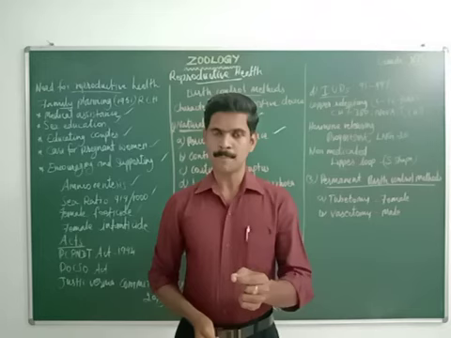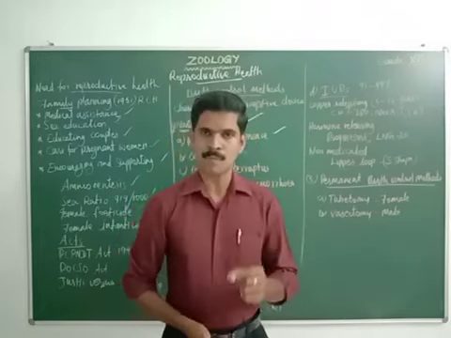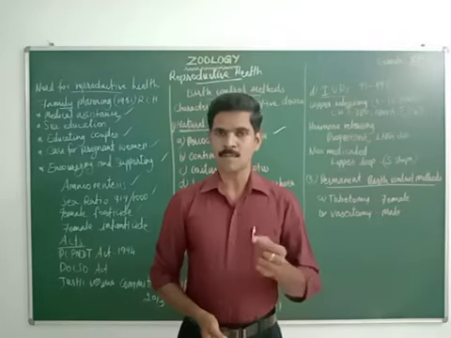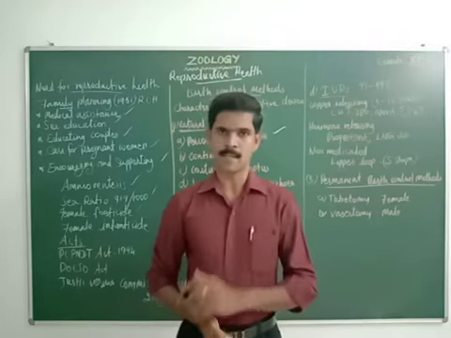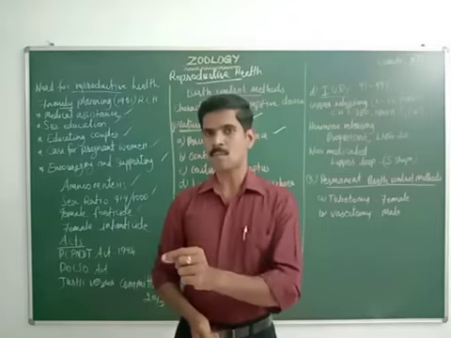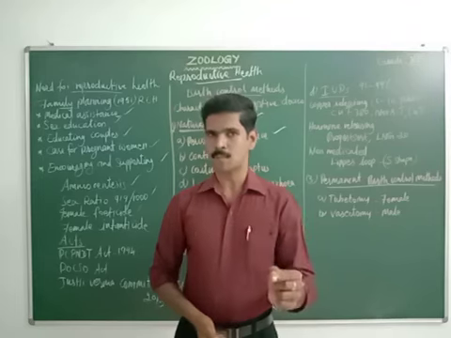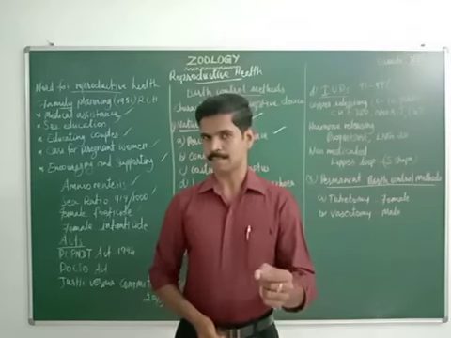So once again, ovulation, the process of releasing the ovum from the ovary, occurs at about the 14th day of the menstrual cycle. Understand? At the 14th day, the ovum slowly moves from the ovary to the fallopian tube, and it can stay inside the fallopian tube only for 2 days.